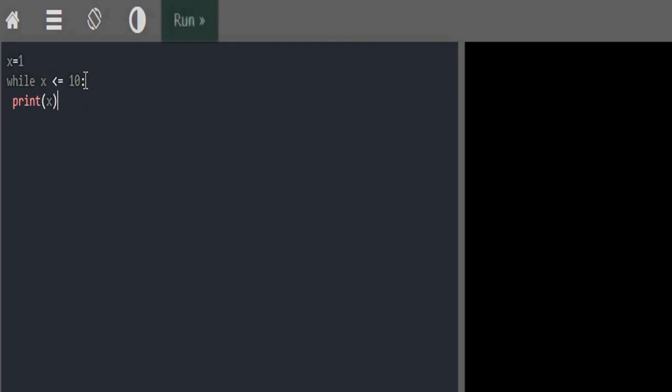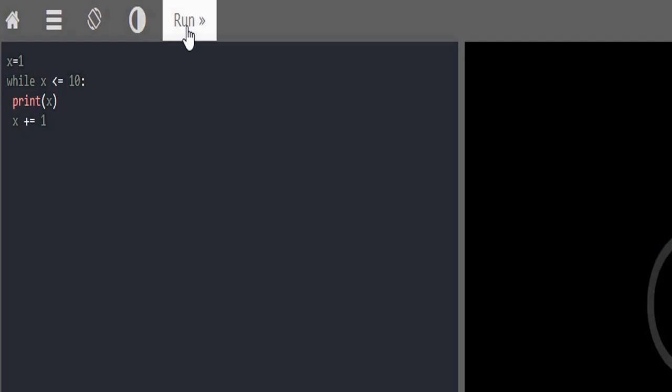And the most important step while writing a while loop is that you should not forget to increment the value of x. If you don't increment the value of x, then the value of x will always remain 1, and the condition of the while will always be satisfied because 1 is less than or equal to 10, and therefore the loop will never get terminated. So you will have to make sure that you increment the value of x. I have incremented the value of x by 1. If you need, you can increment by 2 or 3 according to your condition.